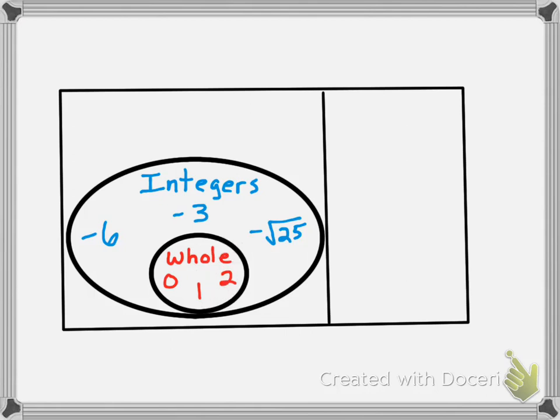Okay, then in the larger box, we have rational numbers. Now notice, all whole numbers and all integers are inside the rational box because all of them are rational. But then again, there are some things that are rational that aren't integers, like 1/4 and 0.2 repeated and -7.5. Okay? None of these are integers or whole numbers, but they are rational.